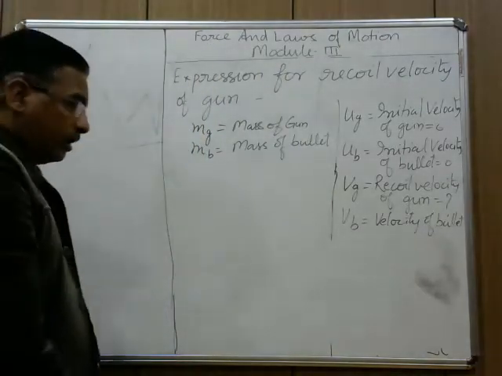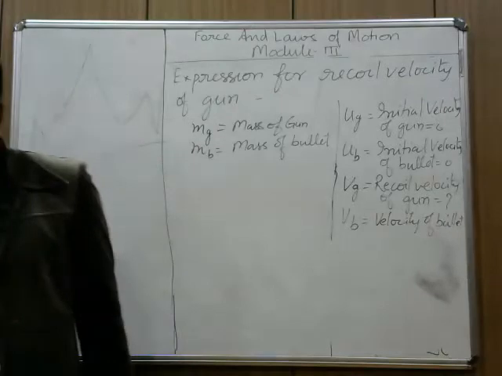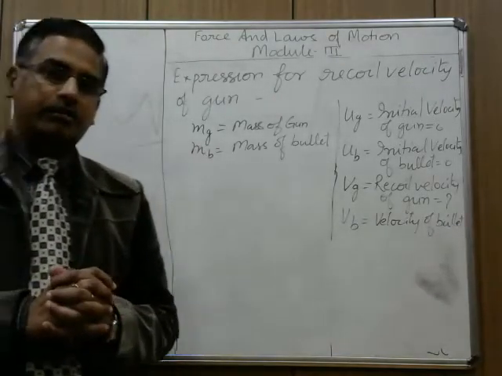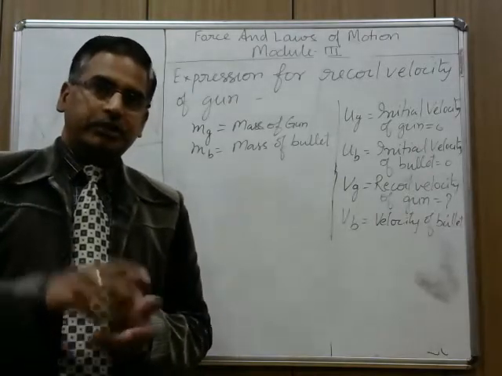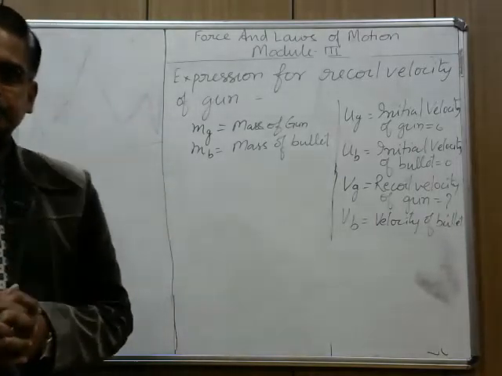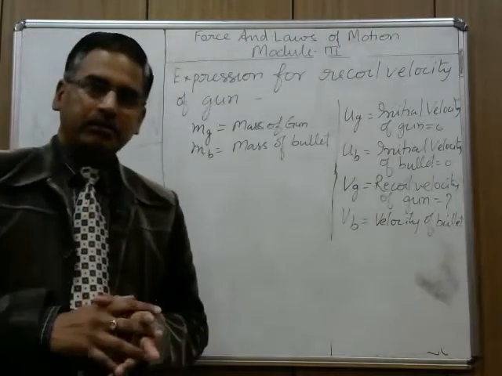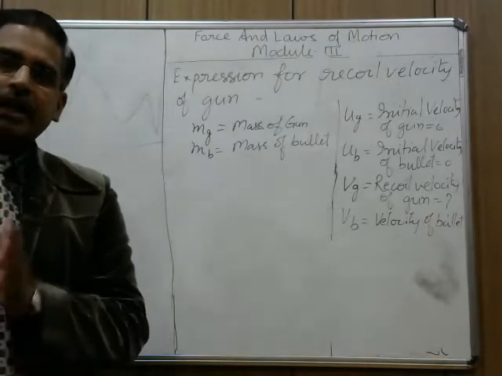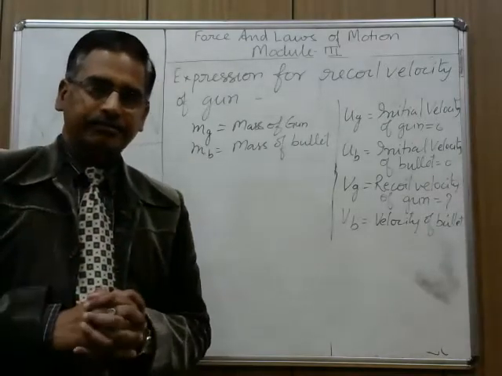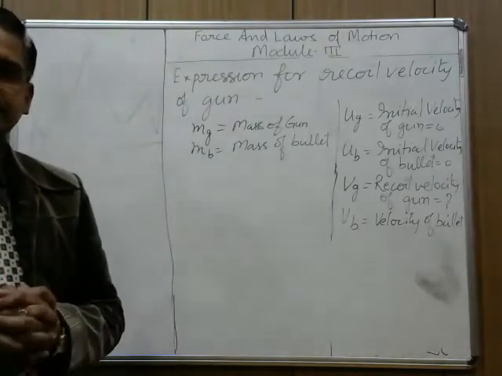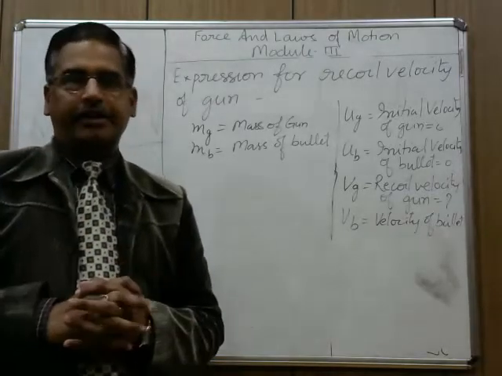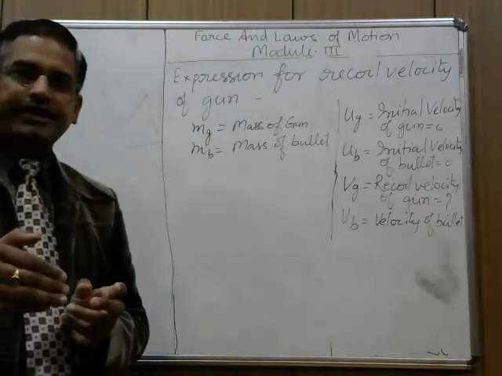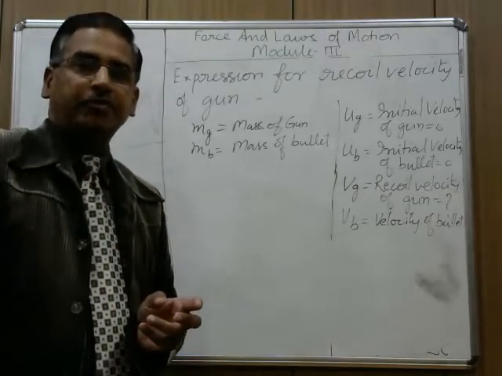Now, here one thing you need to understand, a 3-step procedure. Bullet is inside the gun. Initially, gun as well as bullet both are at rest. Then the second process is triggering the bullet. The third process is the bullet coming out from the gun.